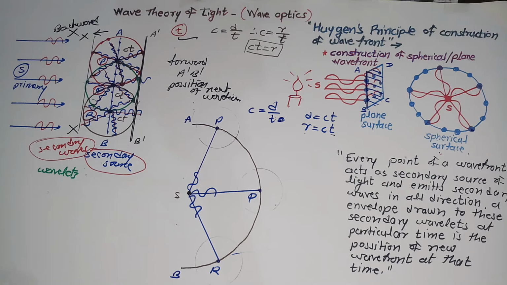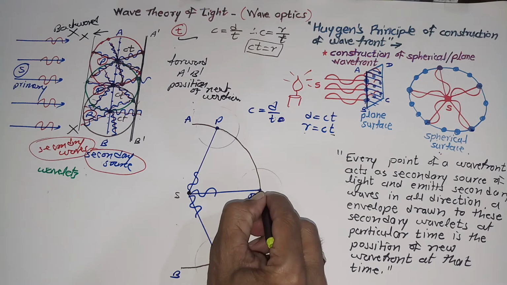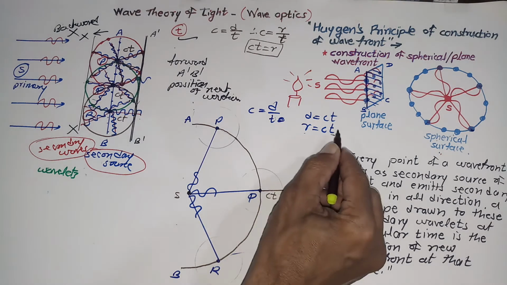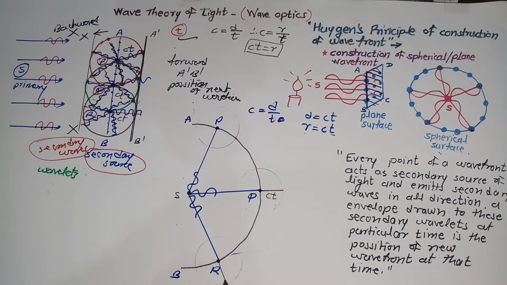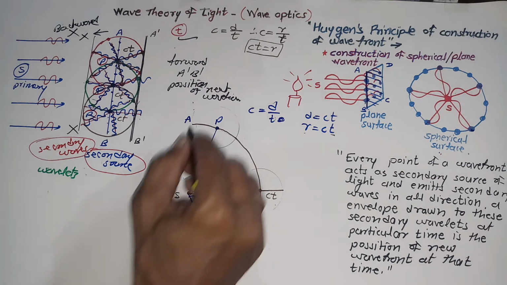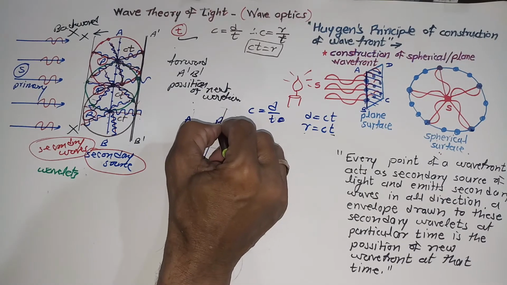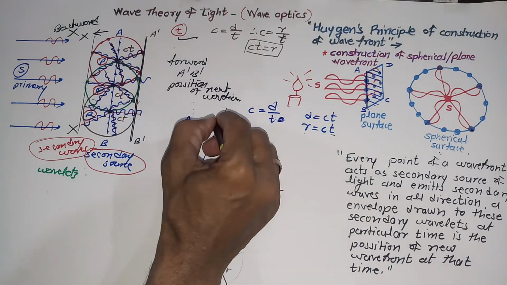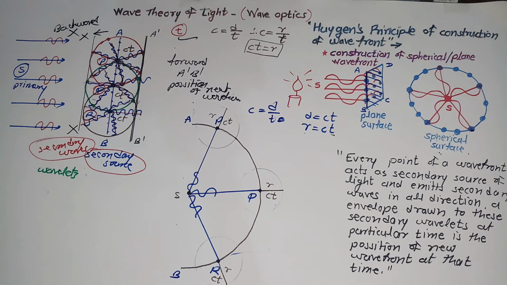Let me remind you, actually the radius of all these circles is equal to ct. This distance is equal to ct, this is also equal to ct, and even here also you have to take a radius equal to ct. Then these three circles represent the secondary wavelets that can be represented with the help of red color.